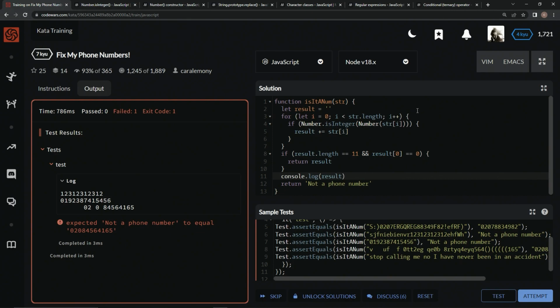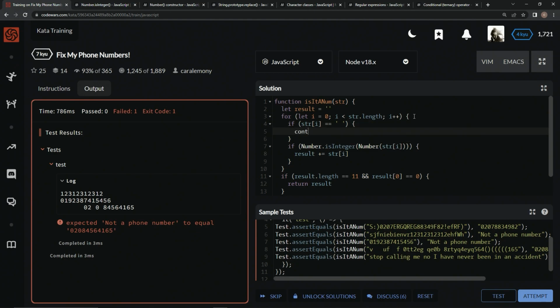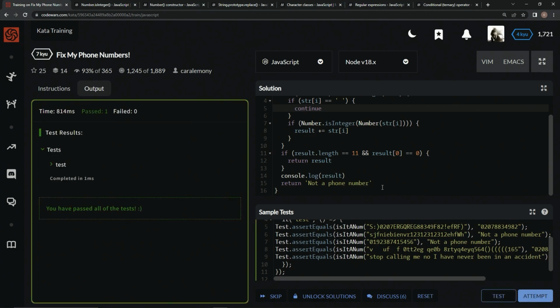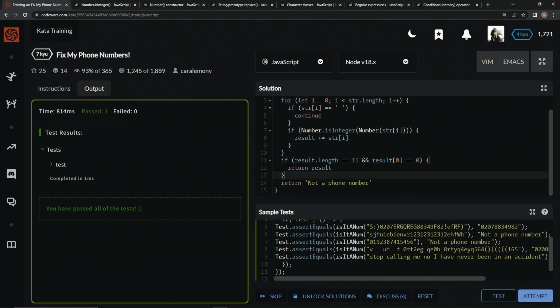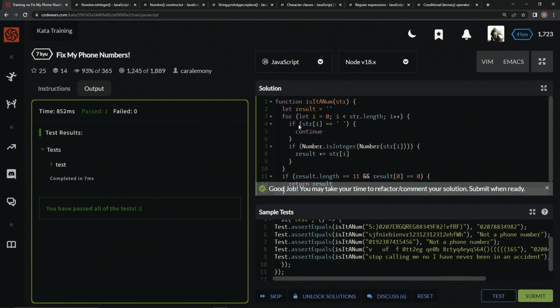So in front of this if statement, let's just do another if statement, a little edge case if statement. Say if str at i equals a white space, what we're going to do is just continue. We're just going to skip right on past that. Now let's check to see if it's cool. Test it out. All right, there we go. Let's get rid of this one. Attempt it. See if it's good. And it does, it works. There's no tricks or anything, all right?